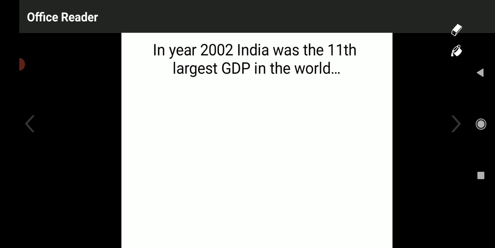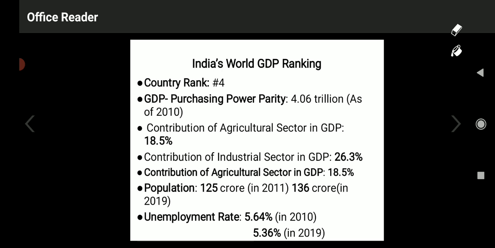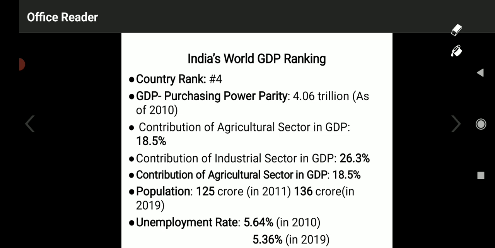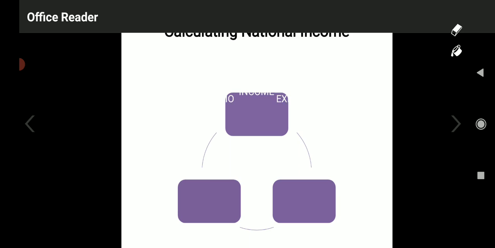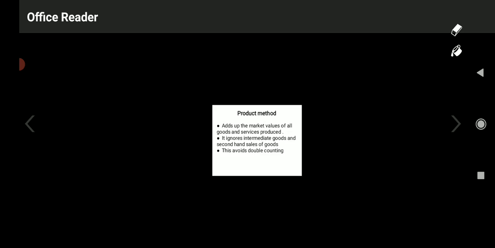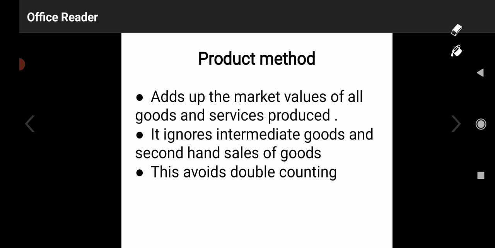Now look at the further aspect of per capita income.